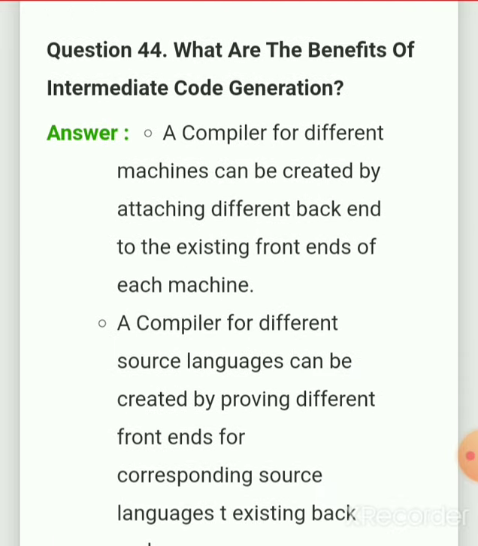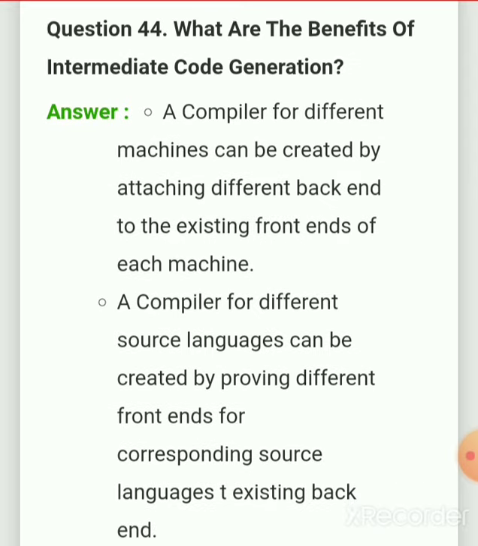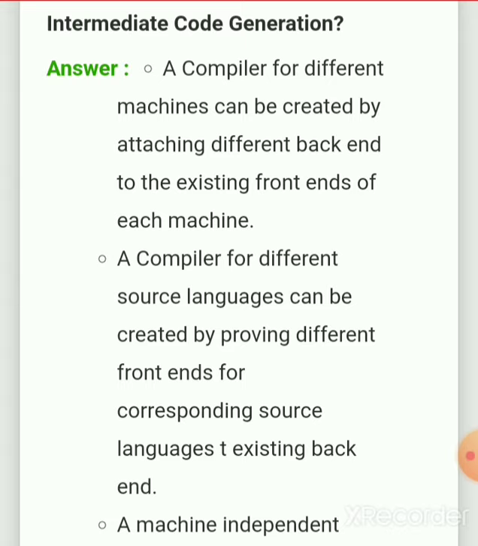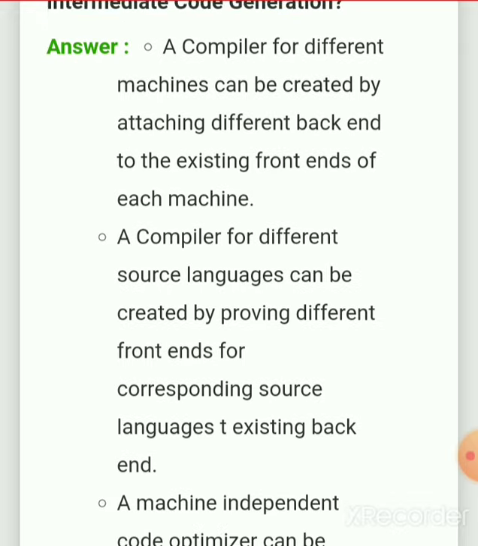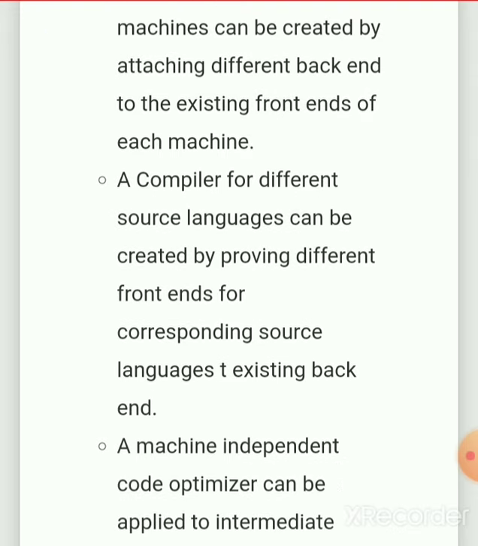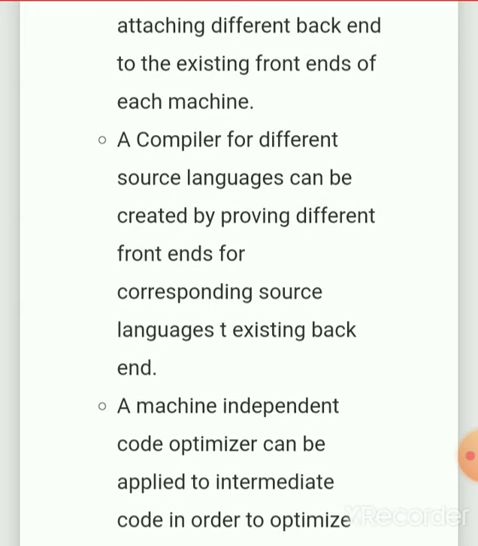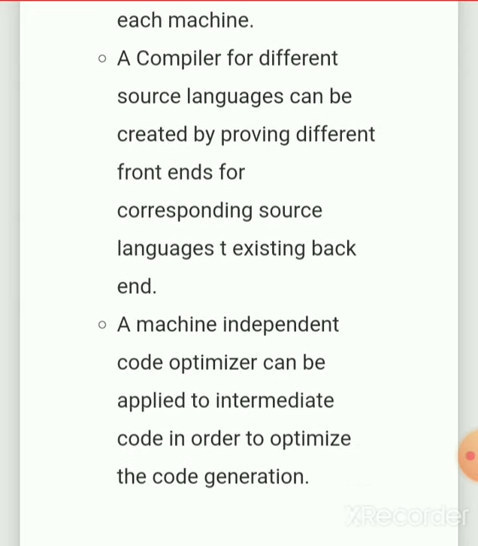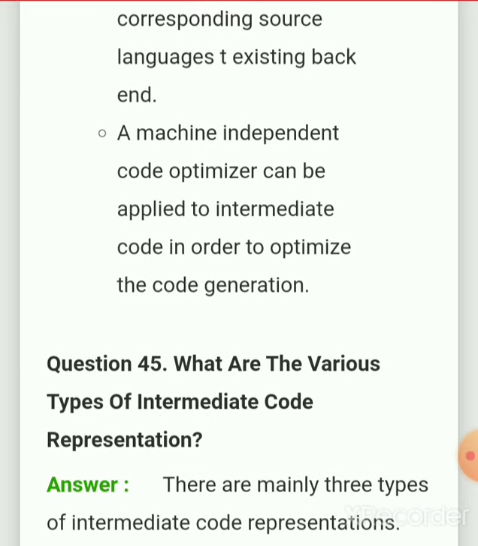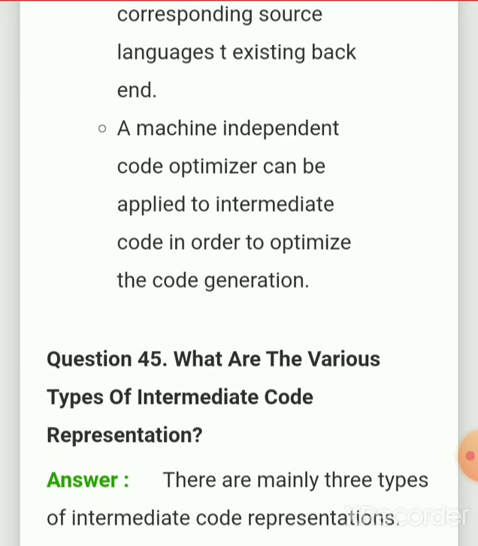What are the benefits of intermediate code generation? A compiler for different machines can be created by attaching different back ends to the existing front ends of each machine. A compiler for different source languages can be created by providing different front ends for the corresponding source language to the existing back end. A machine-independent code optimizer can be applied to intermediate code in order to optimize the code generation.